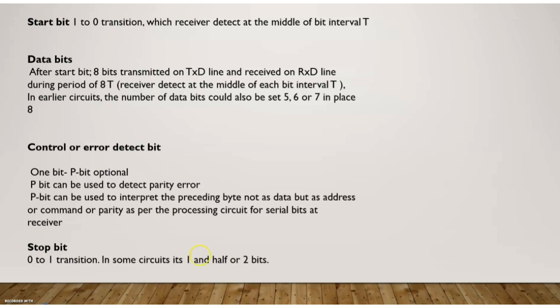Okay. Next one is the stop bit. The stop bit is a 0 to 1 transition, and this transition indicates that this particular packet has come to an end. Now here you can see that there is only 1 bit, but in some circuits 1.5 or 2 bits are used as stop bits. Okay. So these are the various fields in the data frame or packet of UART.